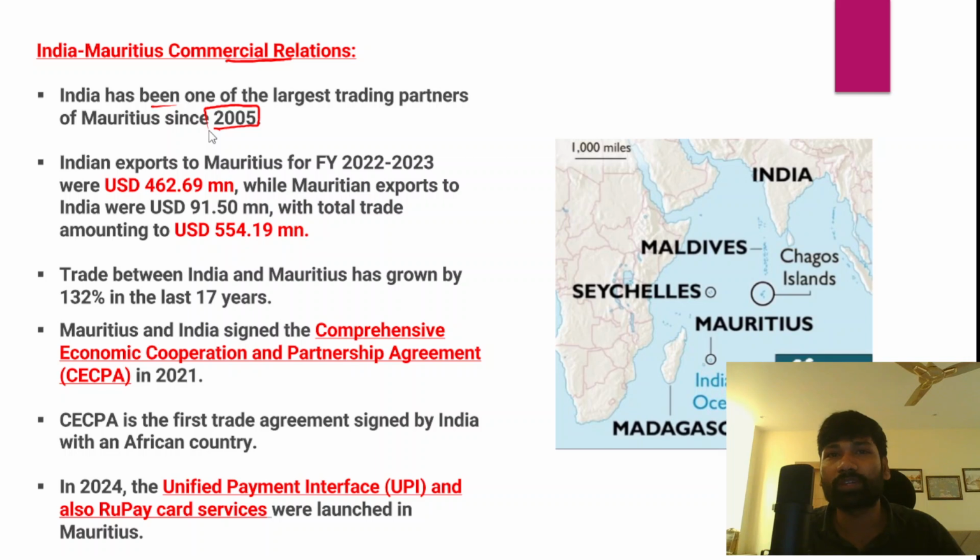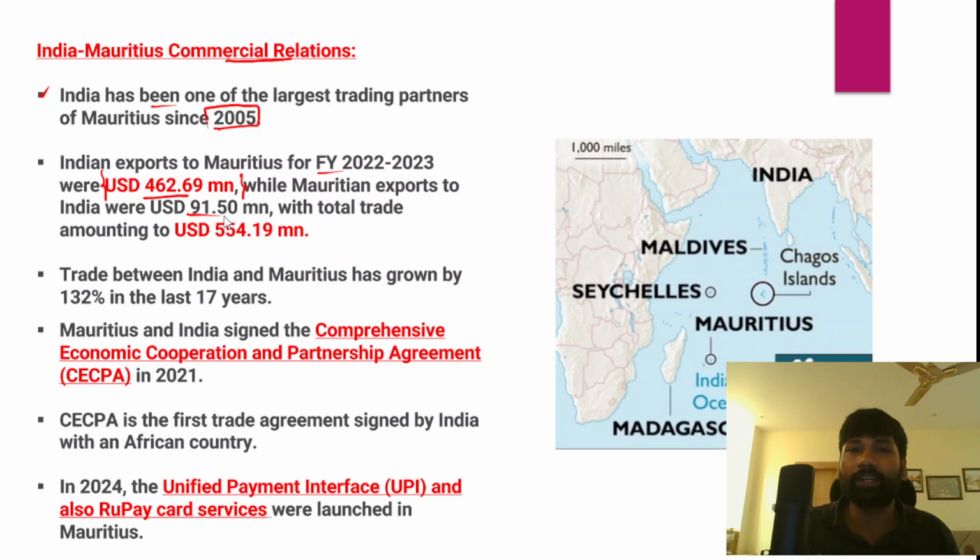Indian exports to Mauritius in the financial year 22-23 amount to US dollars 462.69 million. And Mauritius exports into India amount to 91.50 million.